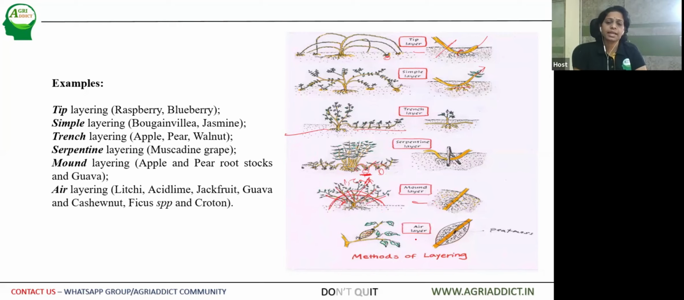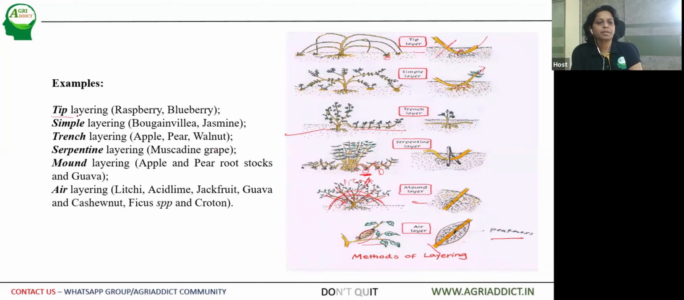Then aerial layering. This is directly done on the fruit plants. So part of the shoot is being etiolated, so it is exposed to darkness. Then thereby we can achieve rooting. Here you can see the rooting, and upon cutting here, removing from the mother plant, it can be put directly into the soil for the next crop.